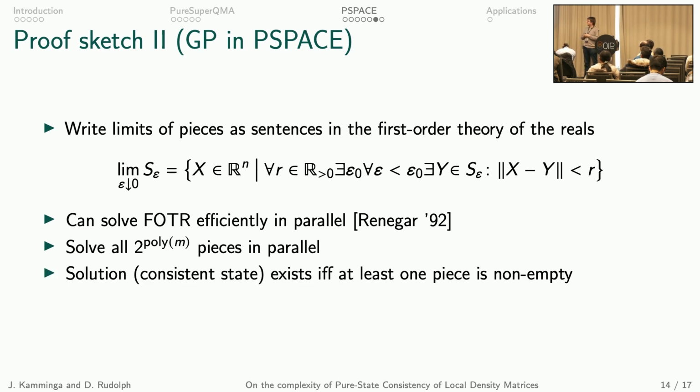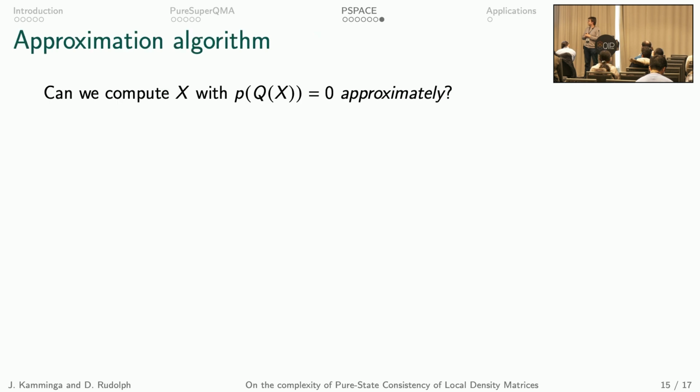And we know that a solution, i.e. a consistent state, exists if and only if at least one of the pieces is non-empty, because the pieces intersect all connected components of the solution set. Now that we can decide in PSPACE whether there exists a solution, can we also compute some consistent state? For that, we need to approximate some x such that P of Q of x is equal to 0.